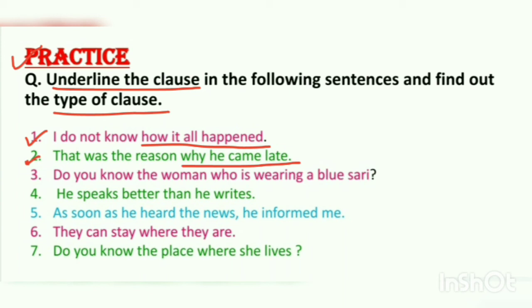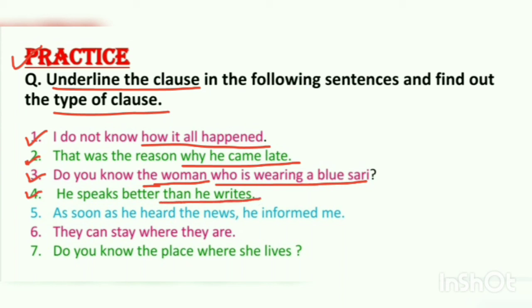Number 3, do you know the woman who is wearing a blue sari? As you can see, who is wearing a blue sari is clearly describing the woman. So, which clause is this? Can you guess? Adjective clause. Number 4, he speaks better than he writes.